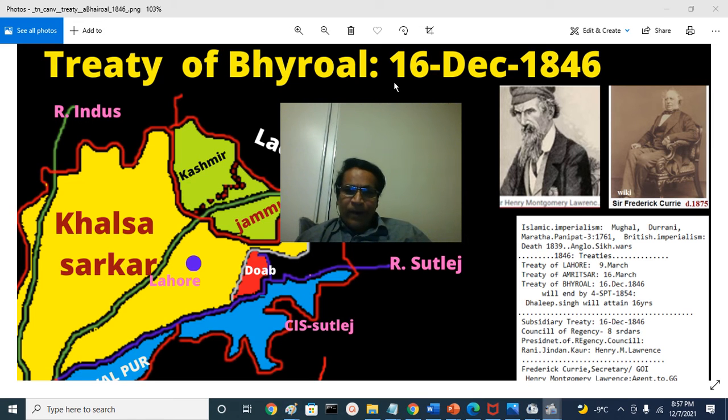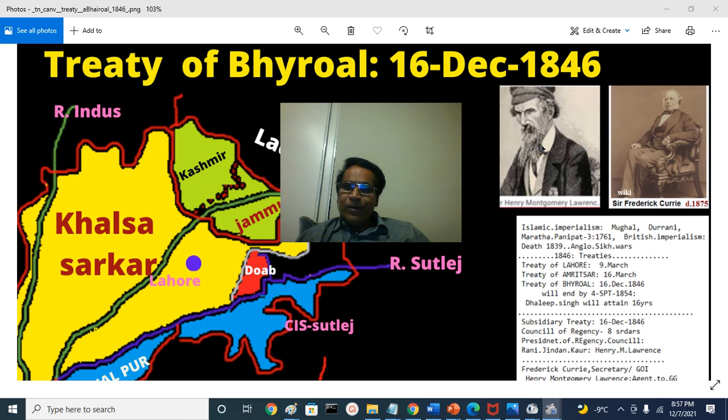The Treaty of Bhyroal virtually reduced the Khalsa Sarkar to a protectorate of the British East India Company, except in name. Still it is a sovereign state, but in theory, it is under the control of the British, because the advisor of the Regency Council, all the departments now have to take the advice of Henry Montgomery Lawrence.